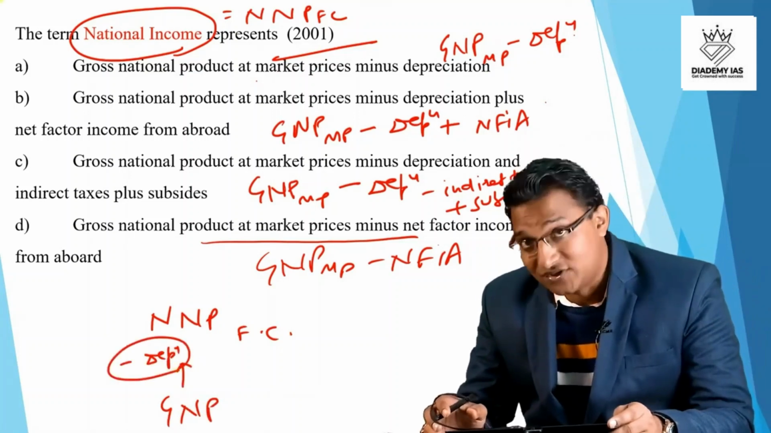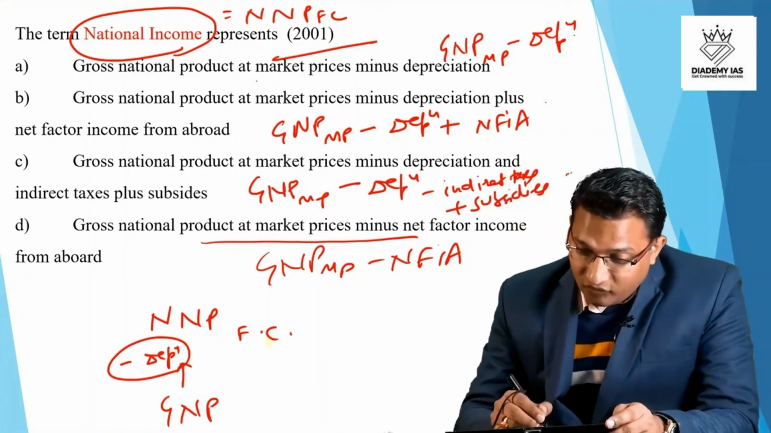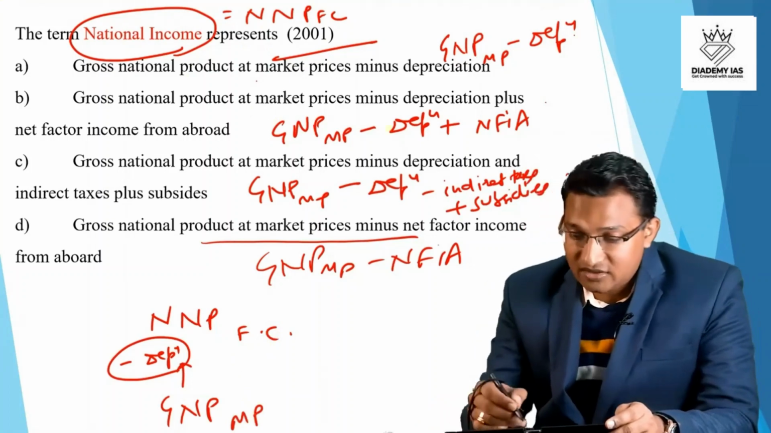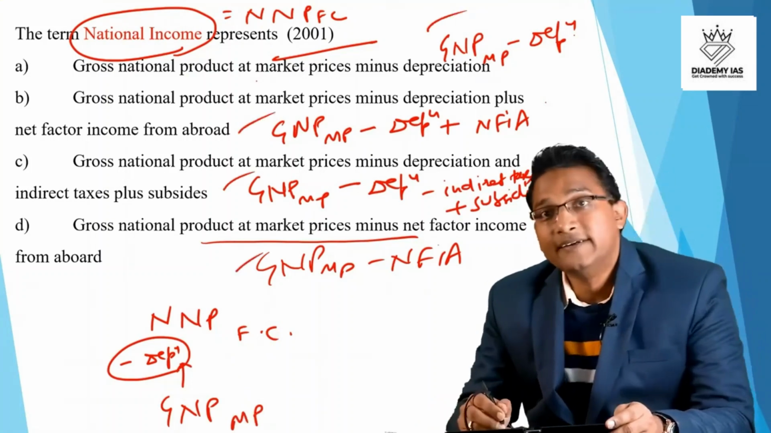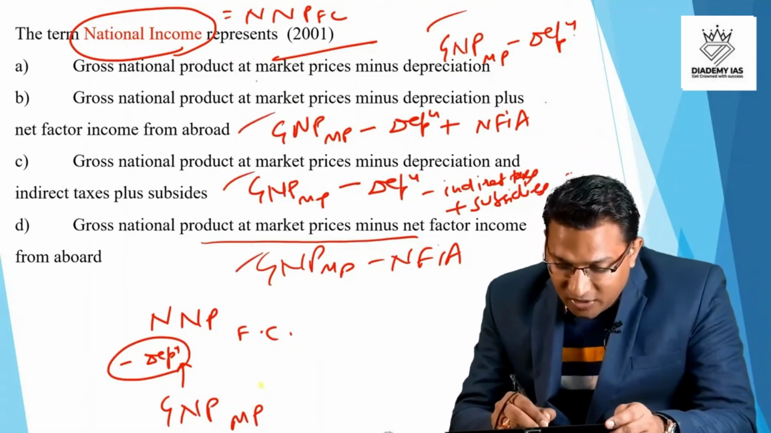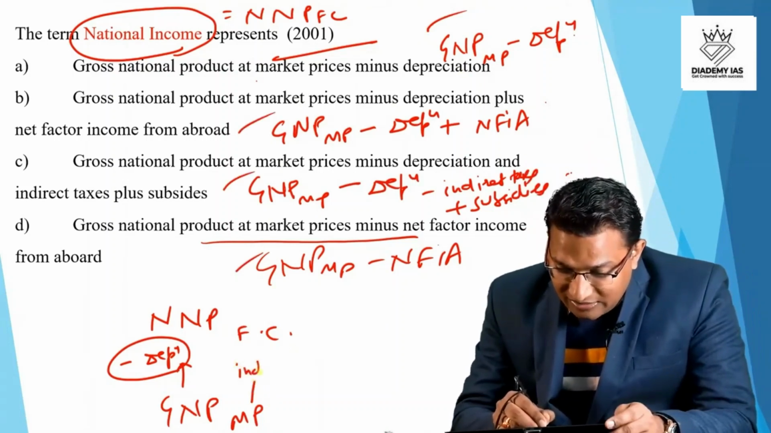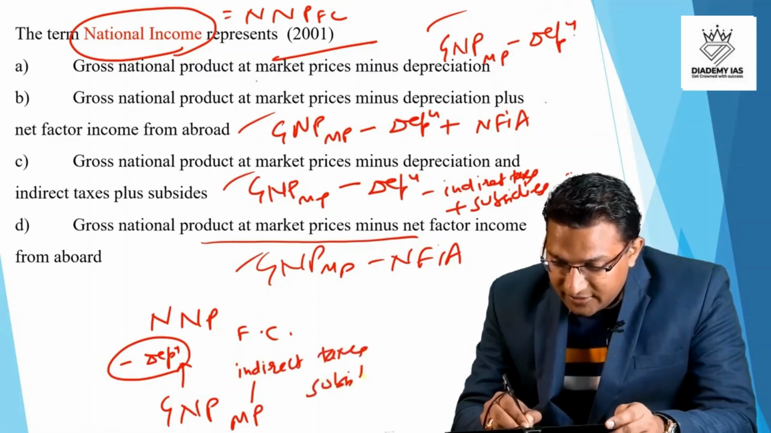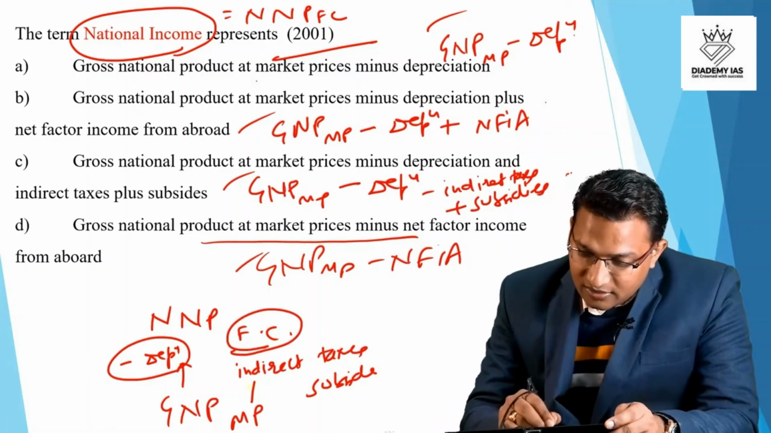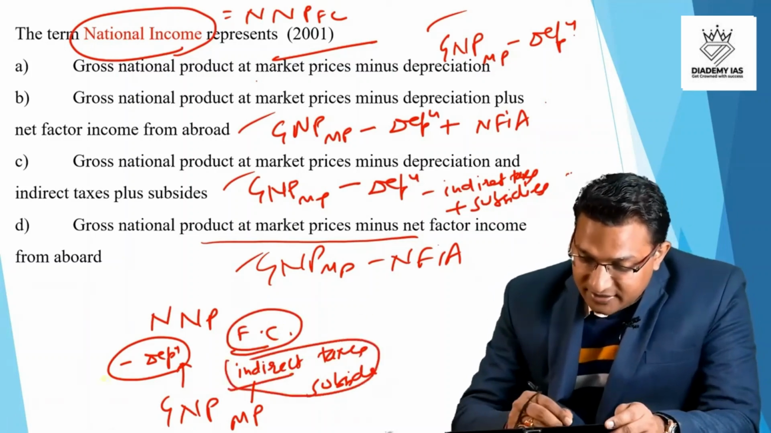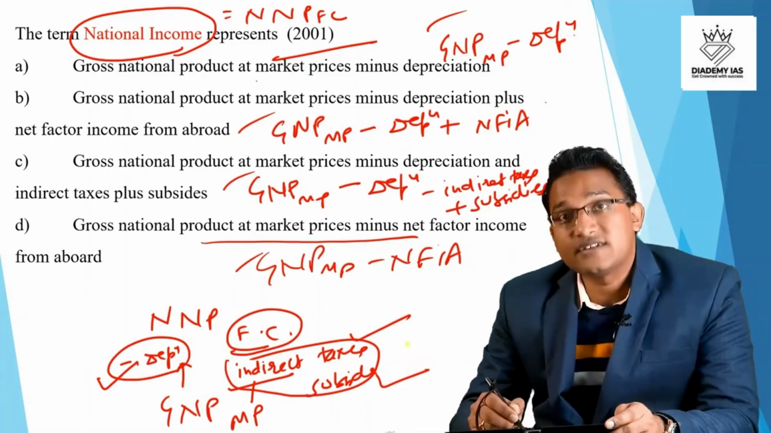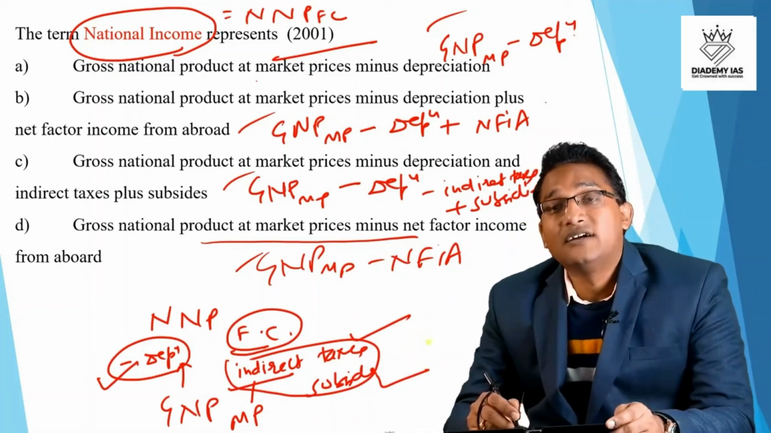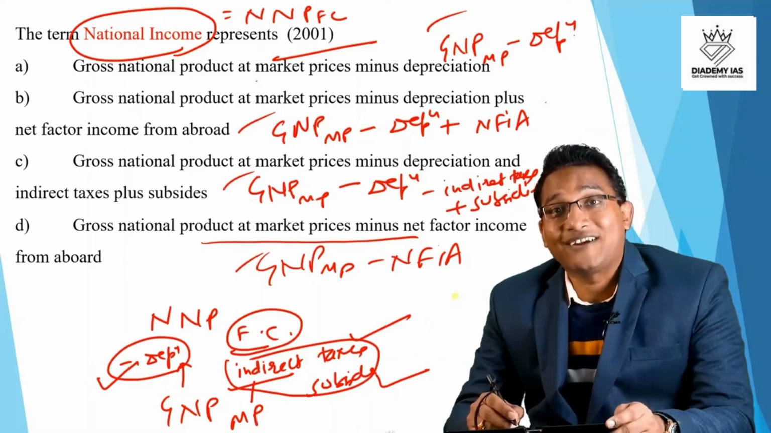So depreciation reduction is a must, right? Then we have GNP at the market price. In all these options, we have the GNP at the market price. So here from market price, we have to adjust the indirect taxes and the subsidies to reach at the NNP at the factor cost, right? So we have to adjust depreciation, indirect taxes and subsidies. When we adjust depreciation, indirect taxes and subsidies, then we get net national product at factor cost.